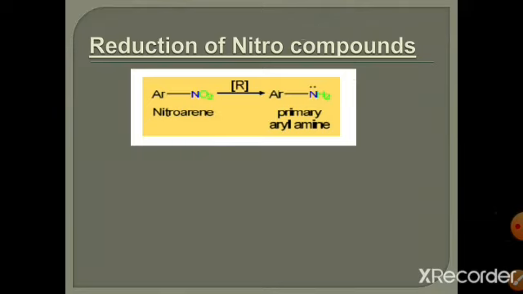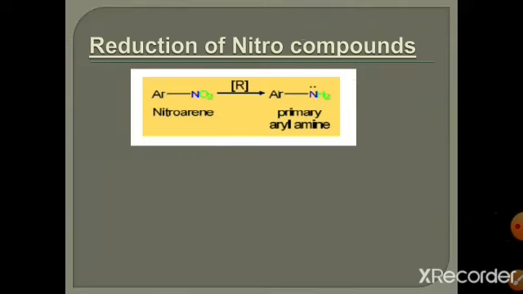Reaction of amines with nitrous acid. Amine RNH2 reacts with nitrous acid. HNO2 is known as nitrous acid, and it is converted into diazonium ion, and this diazonium ion or diazonium salt, which is formed in this reaction, is a very powerful tool for the synthesis of different organic compounds. So this reaction is very useful in organic chemistry, and the nitrous acid used in this reaction is freshly prepared, because nitrous acid is a very unstable species.